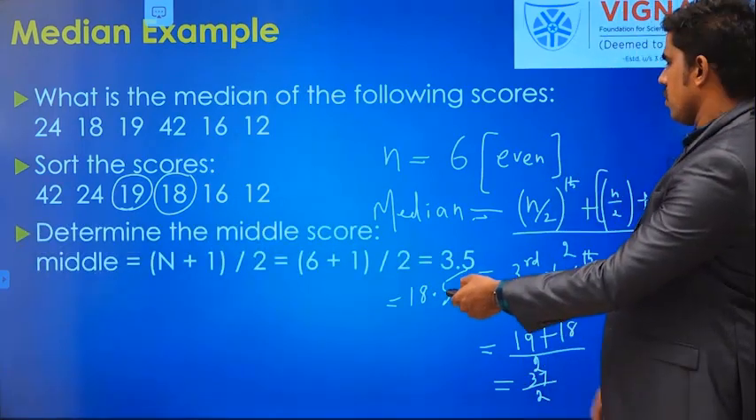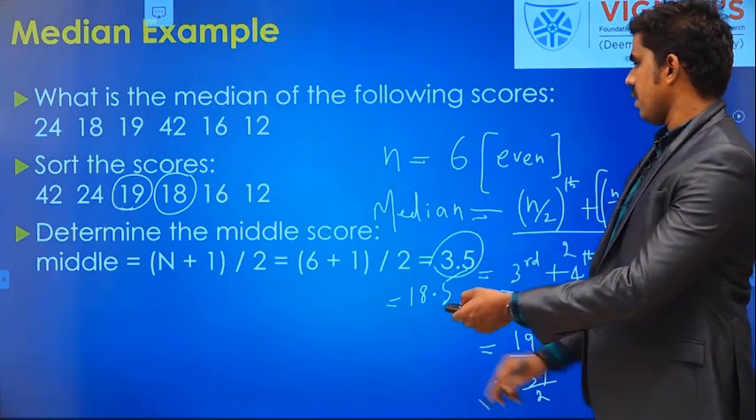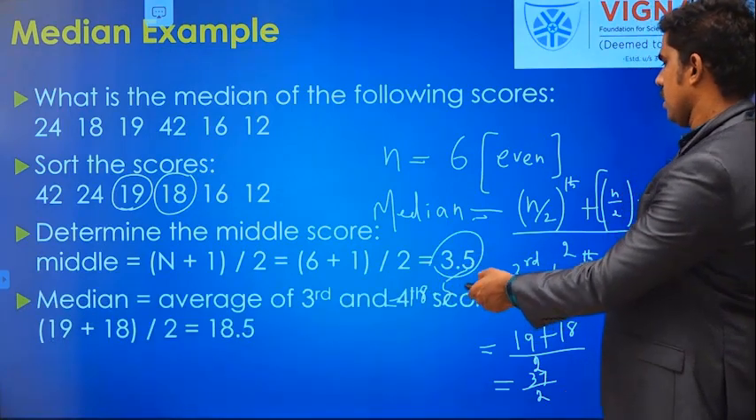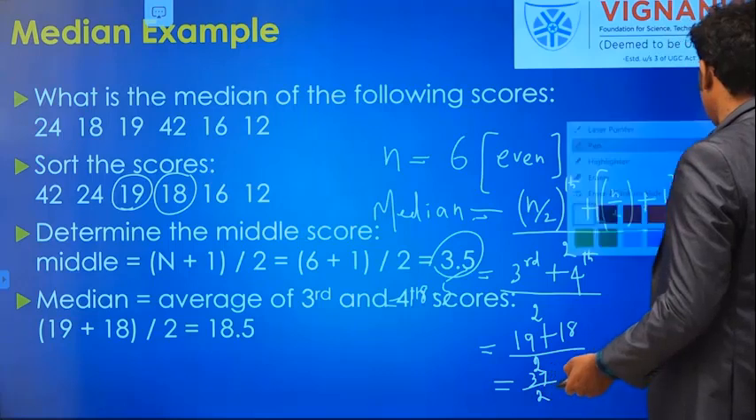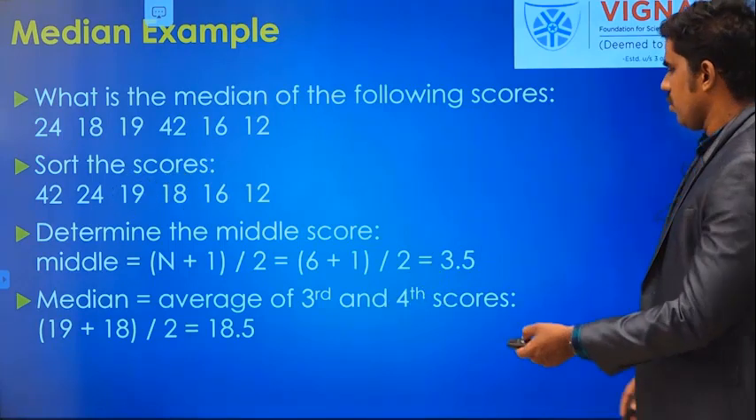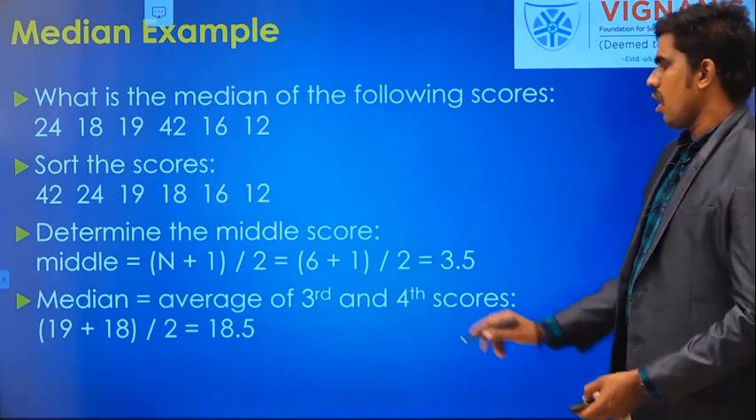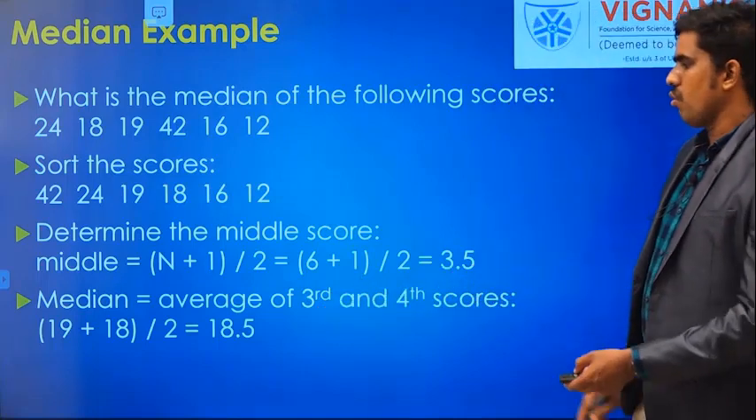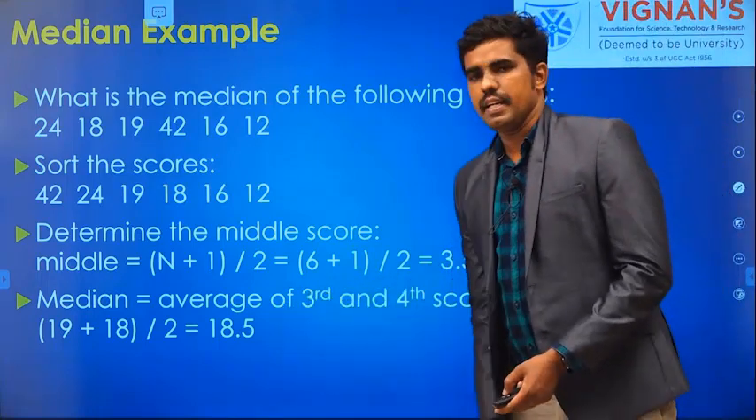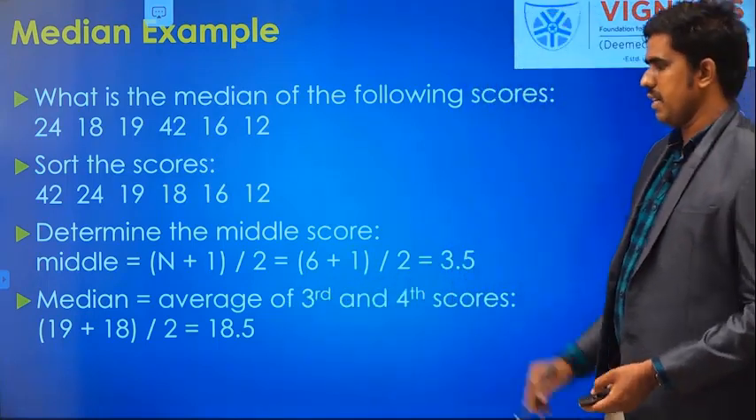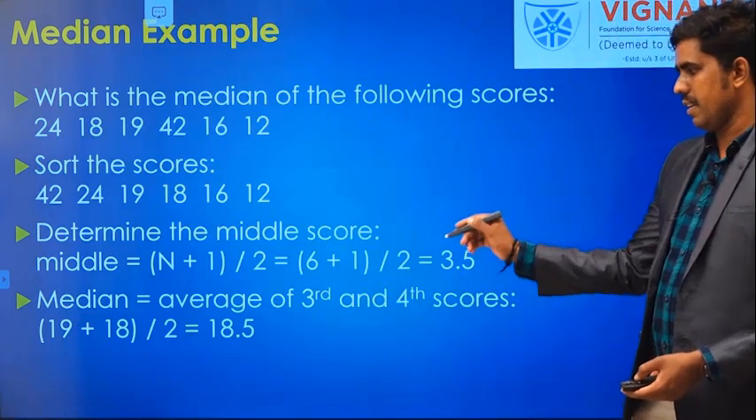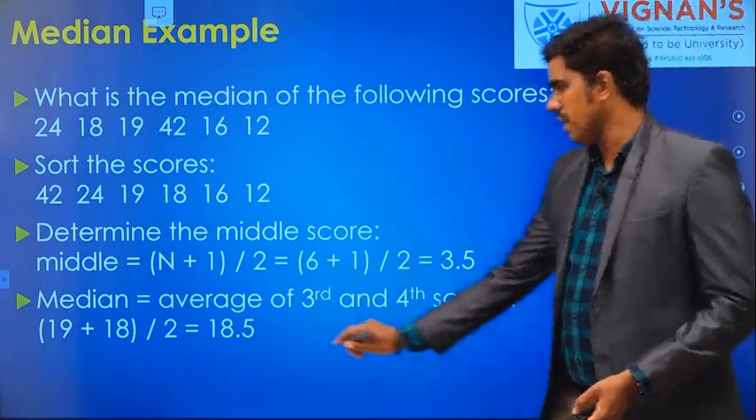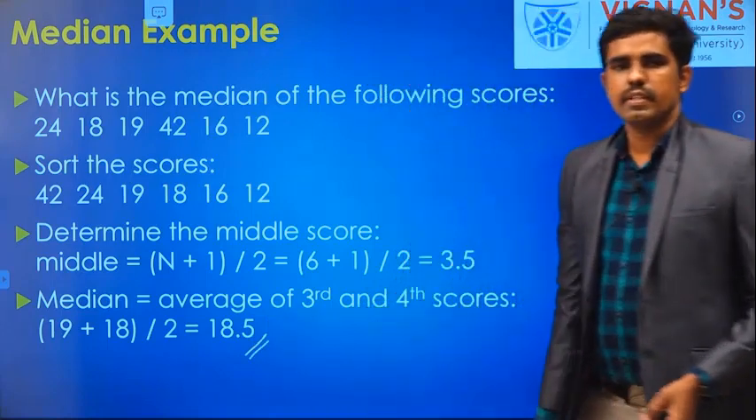Now you can see, I am getting the 3.5 position, which means the 3rd and 4th. Whatever I have written, now you can see 3.5. So the average value of the 3rd and 4th score is the median, that I have already solved. Now you can see it very clearly. So this is the median for this given data.